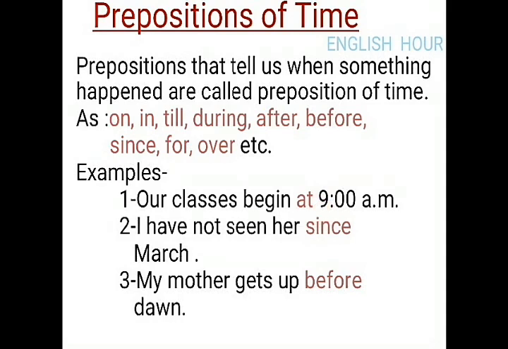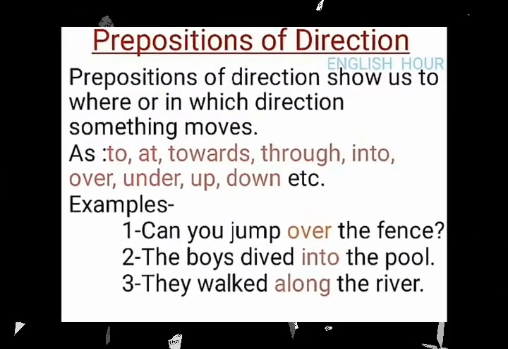And second, I have not seen her since March. So the word since is the preposition of time. And third, my mother gets up before dawn. So the word before here is the preposition of time.